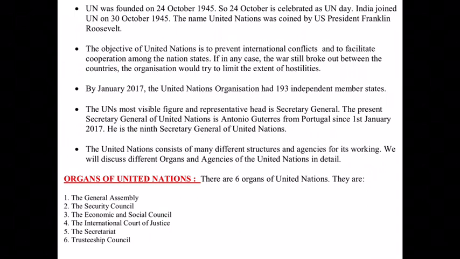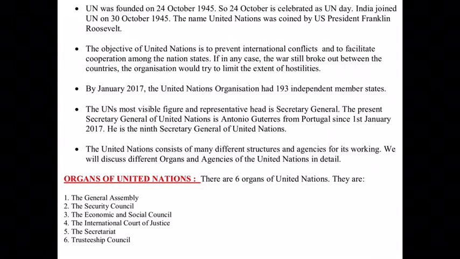And if in any case the war still broke out, that is the UN tried but still there has been war between two nations, then the organization would try to limit the extent of hostilities, which means that the UN will try that destruction and damage of property and loss of life should not go beyond a certain extent. It should be limited. Okay.